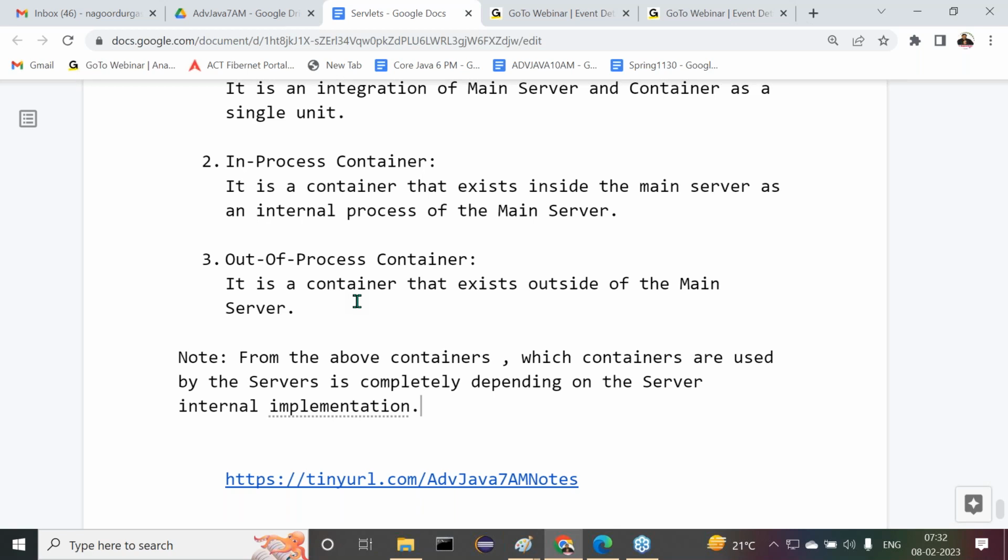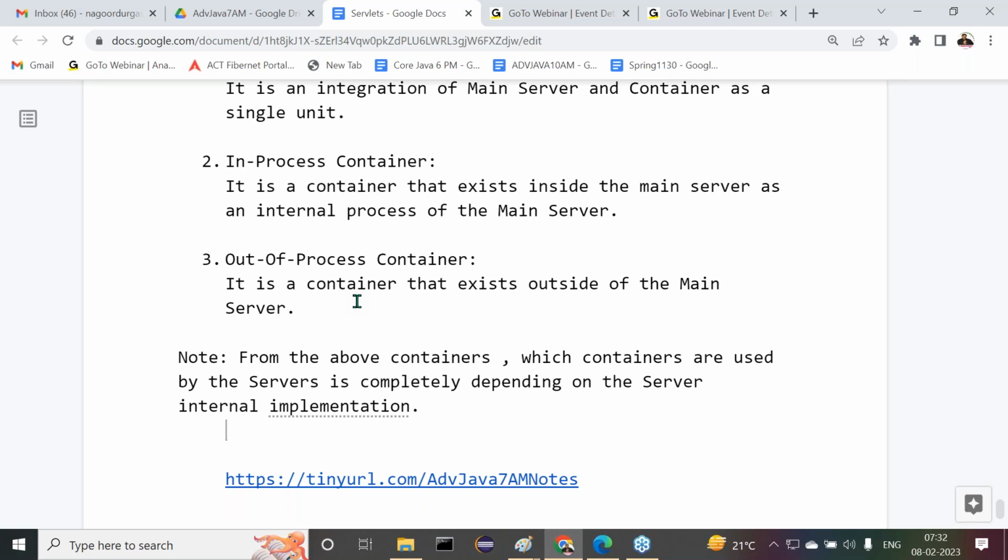All of you get my point or not? A developer is not going to think up to that level. Of course, server administrators are available outside. Nowadays there is the DevOps team. They may know about this content, but at developer level it is not required to think up to that level. Try to understand this clearly.